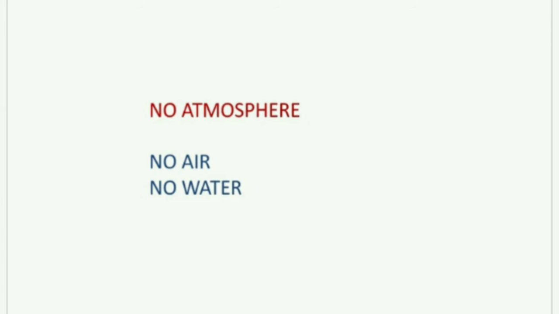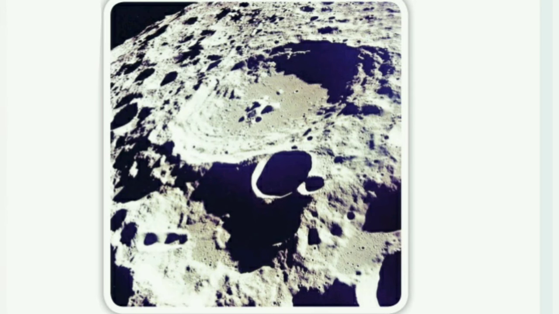It also does not have any atmosphere. There is no life on the moon because there is no air and water. Here you can look at this picture. It has mountains and very big, huge holes. These huge holes found on the surface of the moon are called craters.